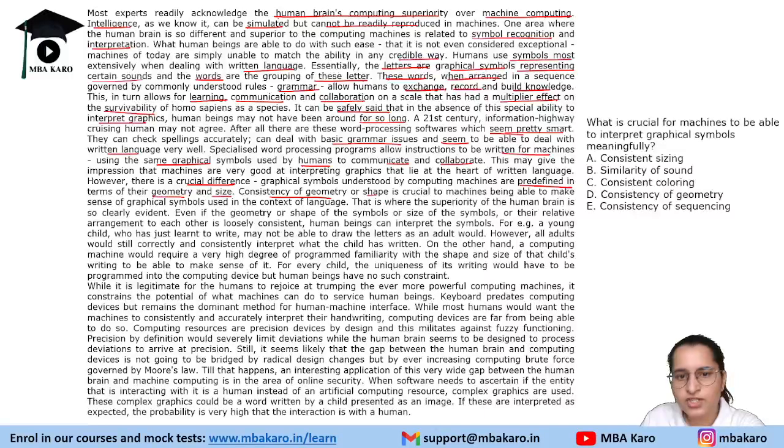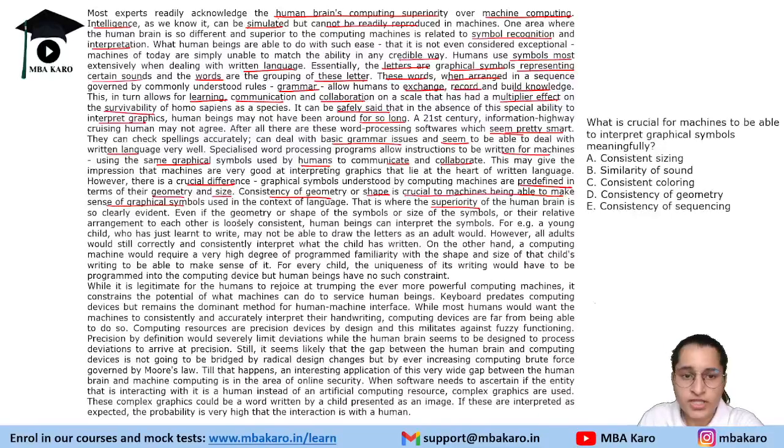Consistency of geometry or shape is crucial for a machine to be able to make sense of graphical symbols. So for a machine to make sense of graphical symbols, they have to be consistent. They have to be consistent with the geometry and shape. There should be a proper shape and geometry. Then only the machine will be able to make sense out of it. Next, symbols used in the context of language. That is where the superiority of the human brain is so clearly evident.